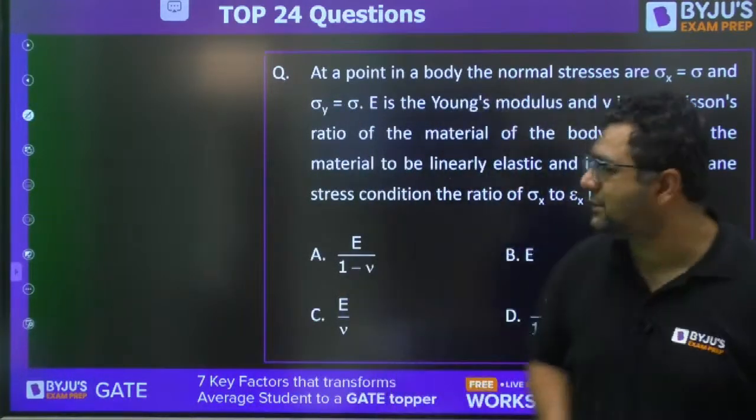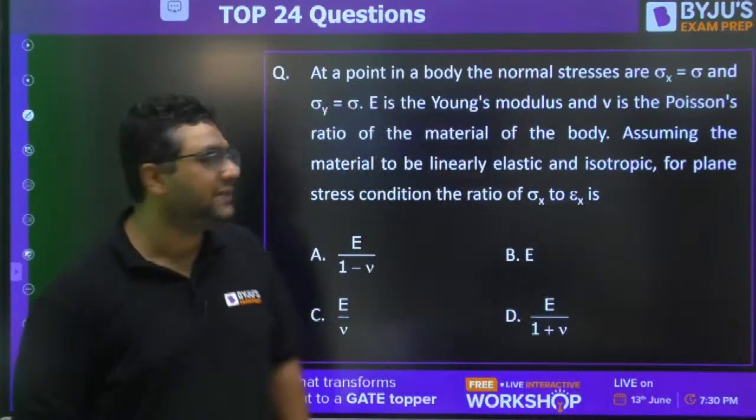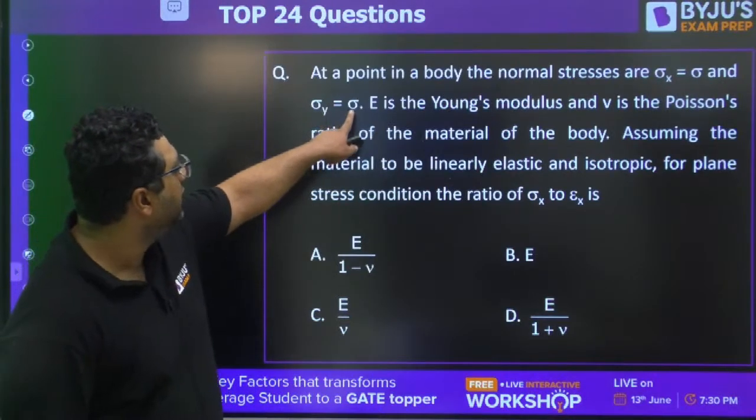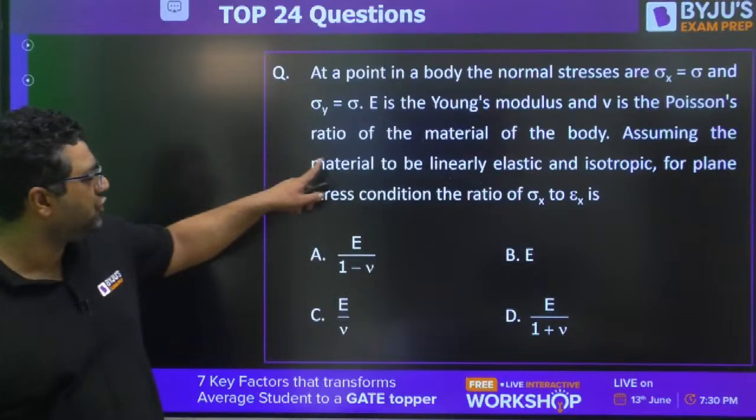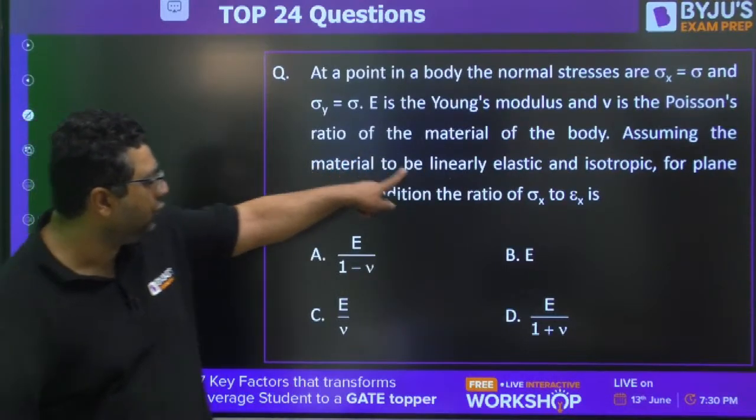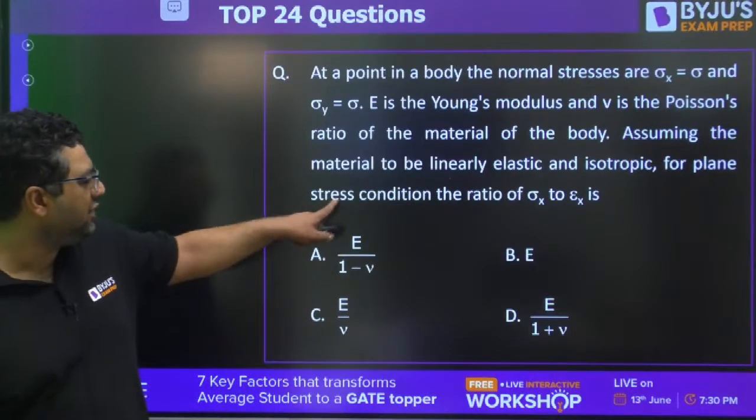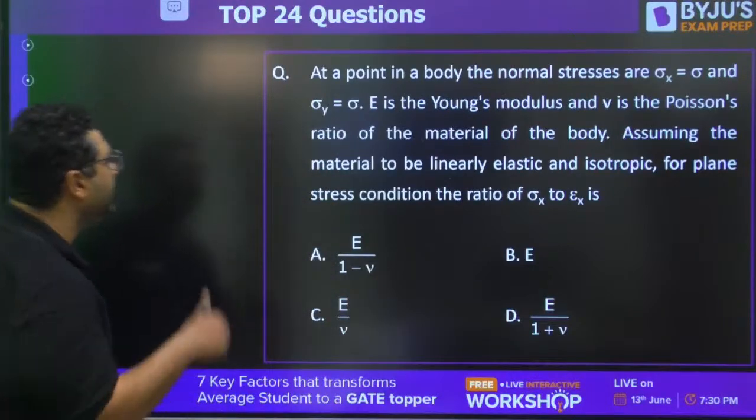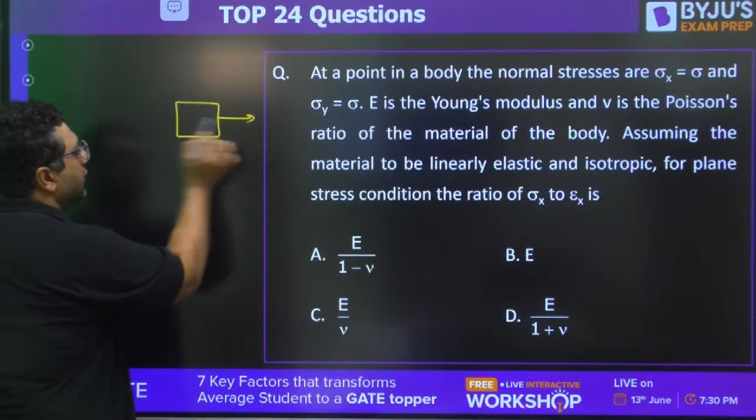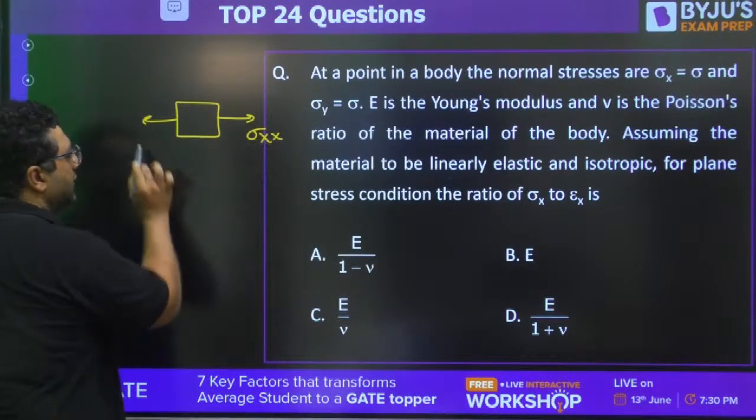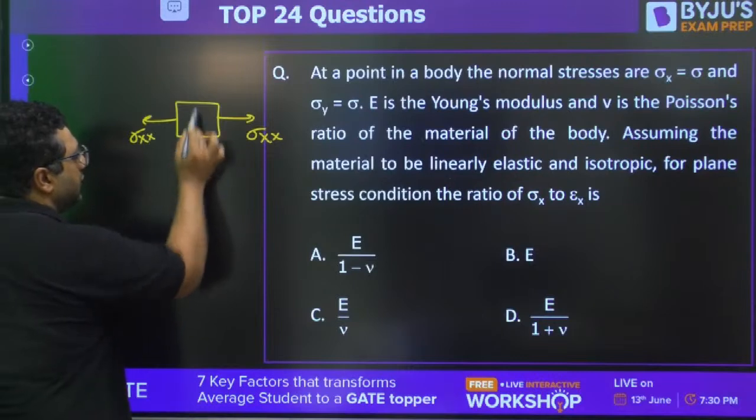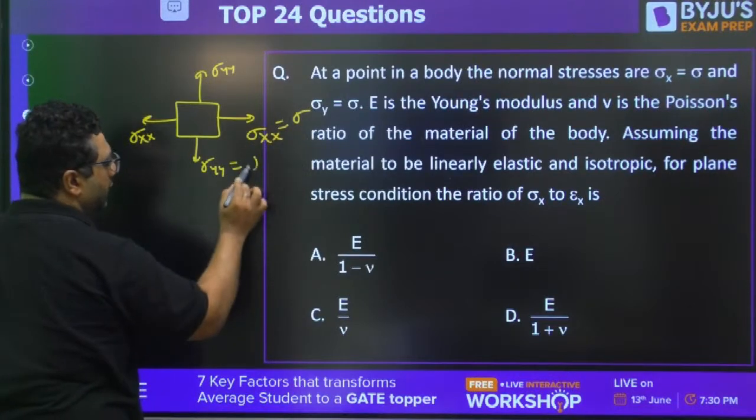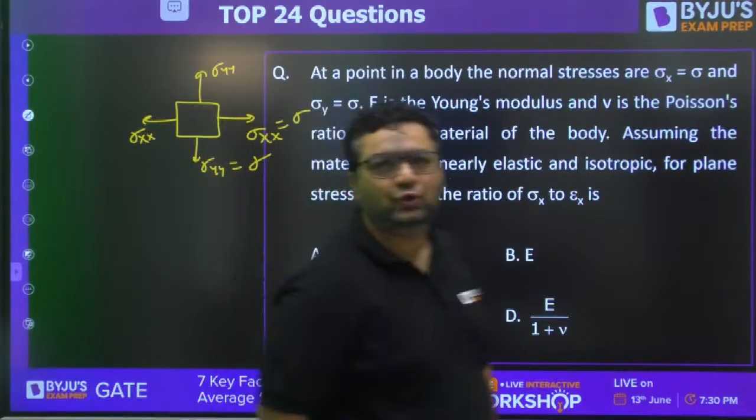Wonderful, guys. So solve this question. This is a very good question. It says that at a point in the body, the normal stress is sigma in both x and y. E is the Young's modulus, mu is the Poisson ratio of the material, assuming the material to be linearly elastic and isotropic. For plane stress condition, the ratio of sigma x and epsilon x is. They have given this loading condition, sigma xx and sigma yy, but the point is both are equal. Try to solve it.